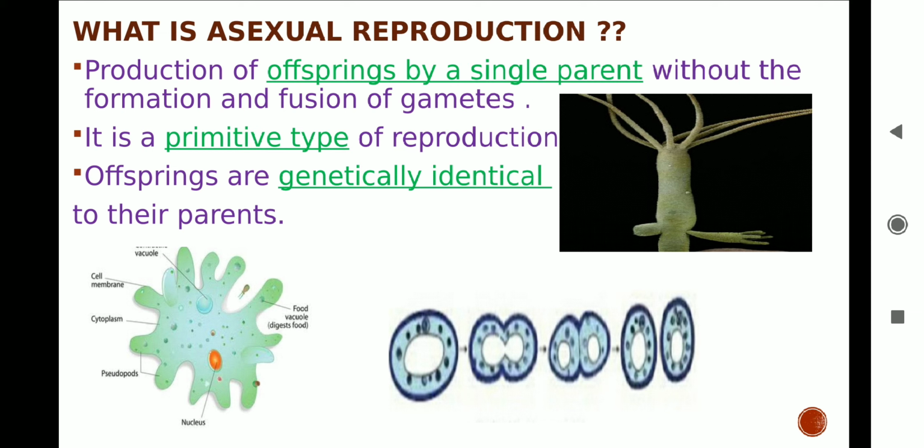Asexual reproduction is the reproduction which involves the production of genetically identical babies from a single parent without the fusion of gametes. You can mostly see this type of reproduction in unicellular organisms like bacteria or protozoa, and some plants like fungi or algae, and in multicellular animals like hydra.